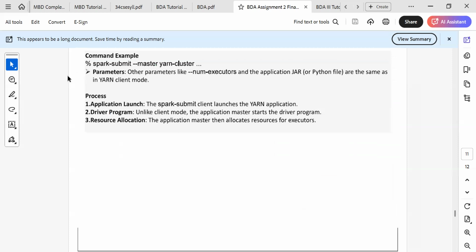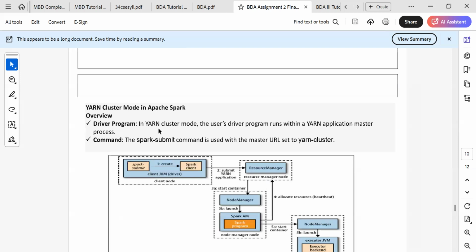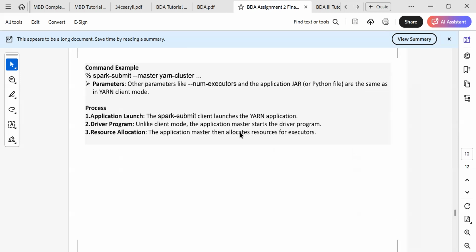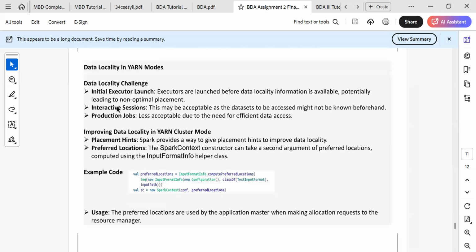The command example is spark-submit with master yarn-cluster, and other parameters like num-executors and the application jar or Python file are the same as in YARN client mode. So what we have studied in client mode is the same here. Only the difference is that in cluster mode, the user driver runs the program. So keep in mind data locality in these modes.